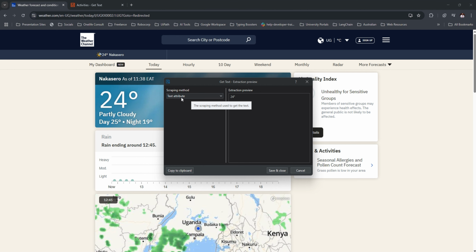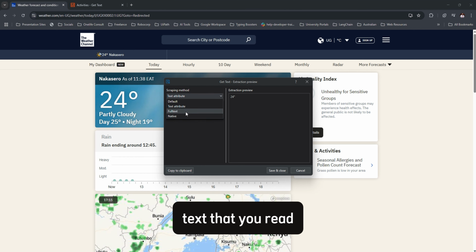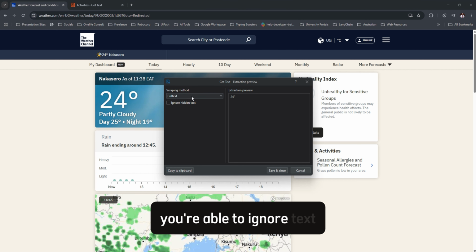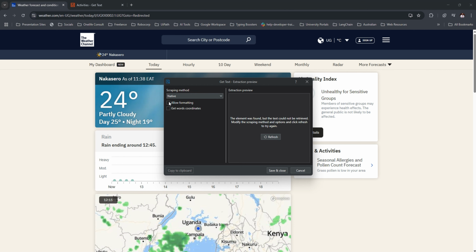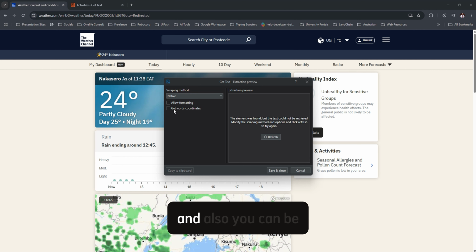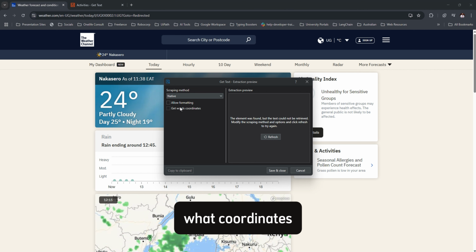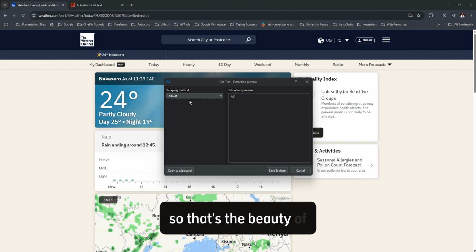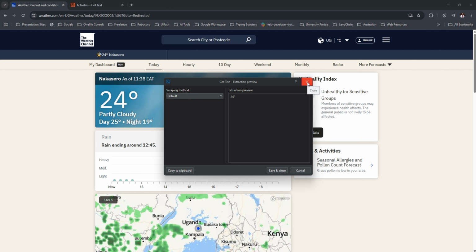The text attribute is able to pick that. Also the full text gives you the option to ignore text, and also the native, which allows formatting, and also you can get the coordinates. So that's the beauty of that. You're able to see what you're working with.